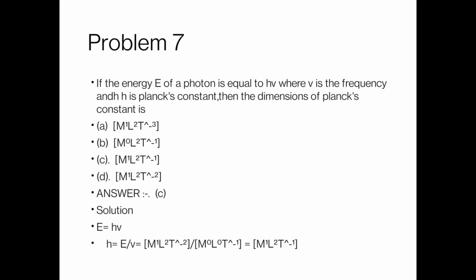E is the energy, which has the dimensions of work, M1 L2 T minus 2, and nu is the frequency, which has the unit of time inverse, that means M0 L0 T minus 1. If we combine these two dimensional formulas, we get M1 L2 T minus 1. So the correct answer is C. The dimensions of Planck's constant is M1 L2 T minus 1.